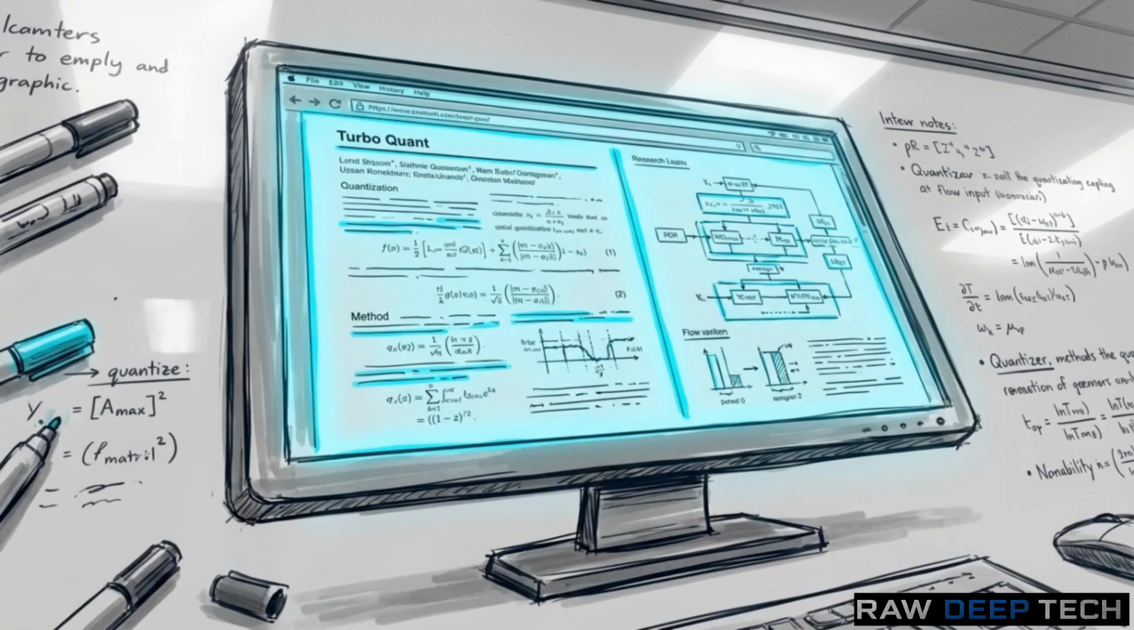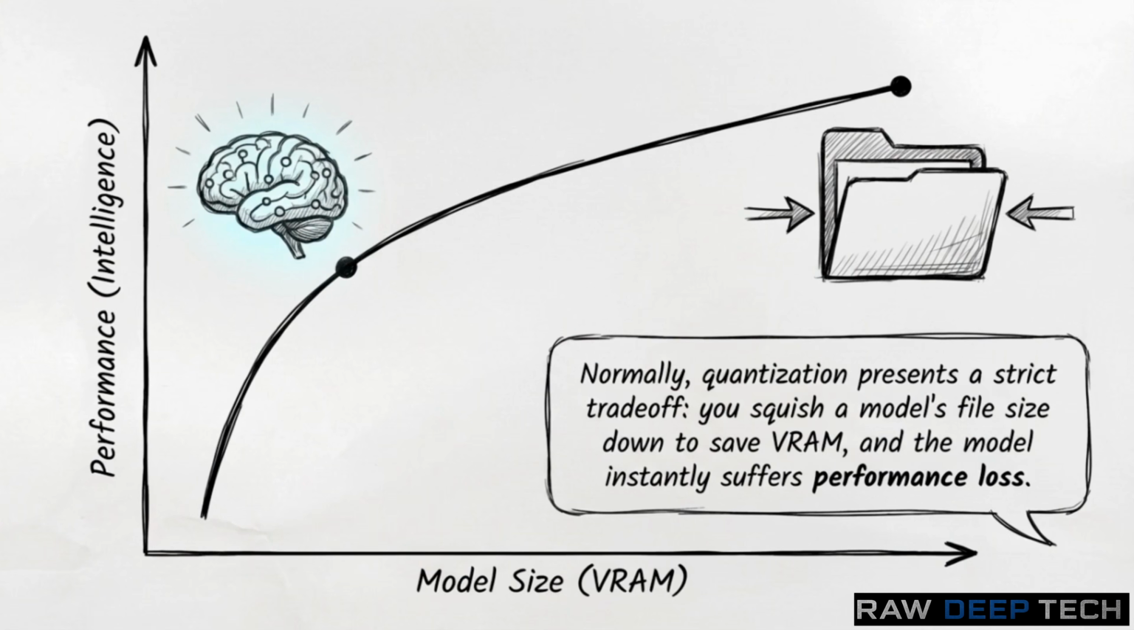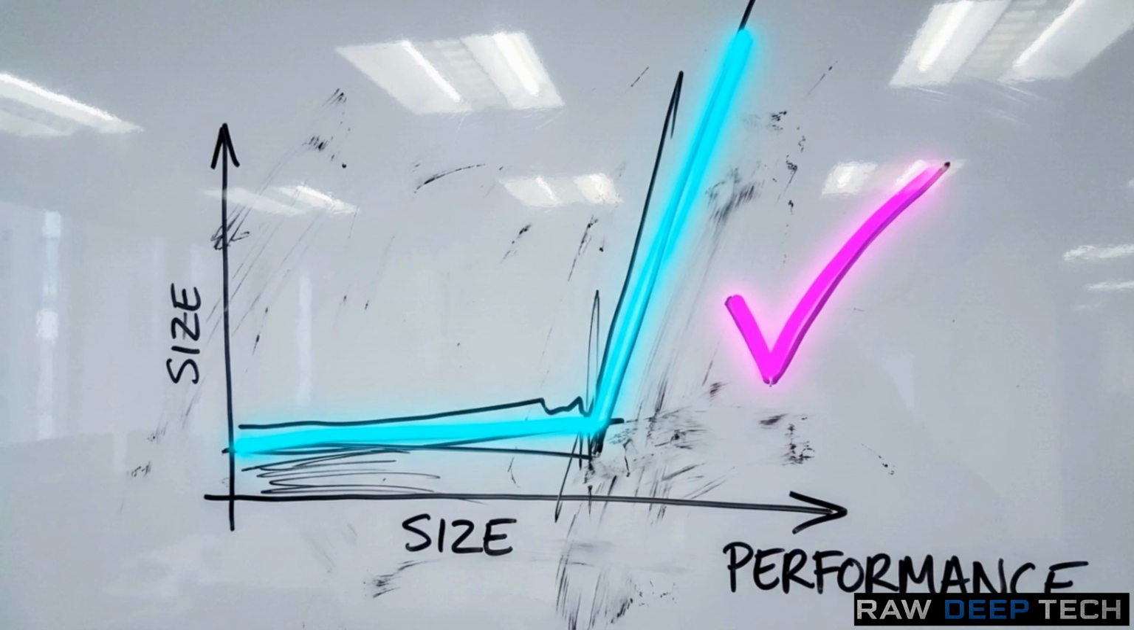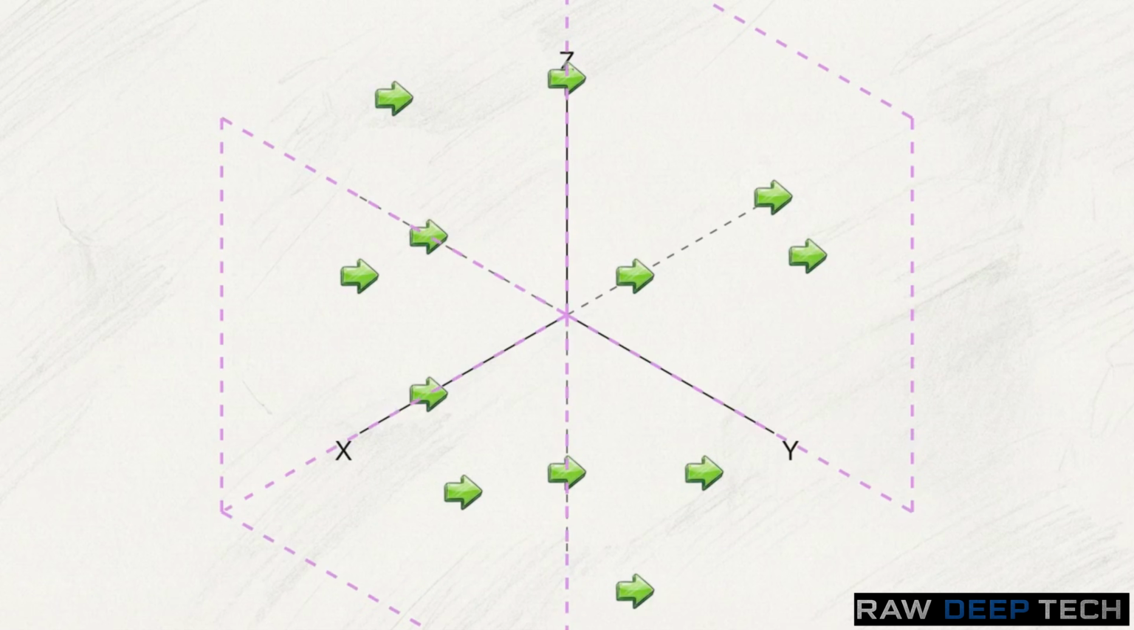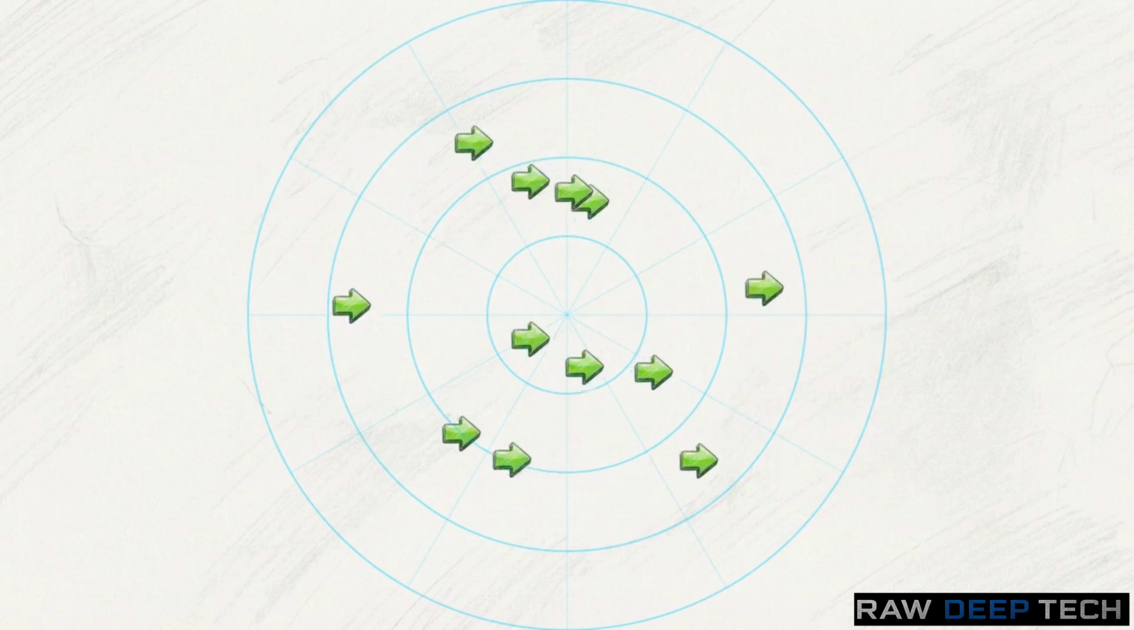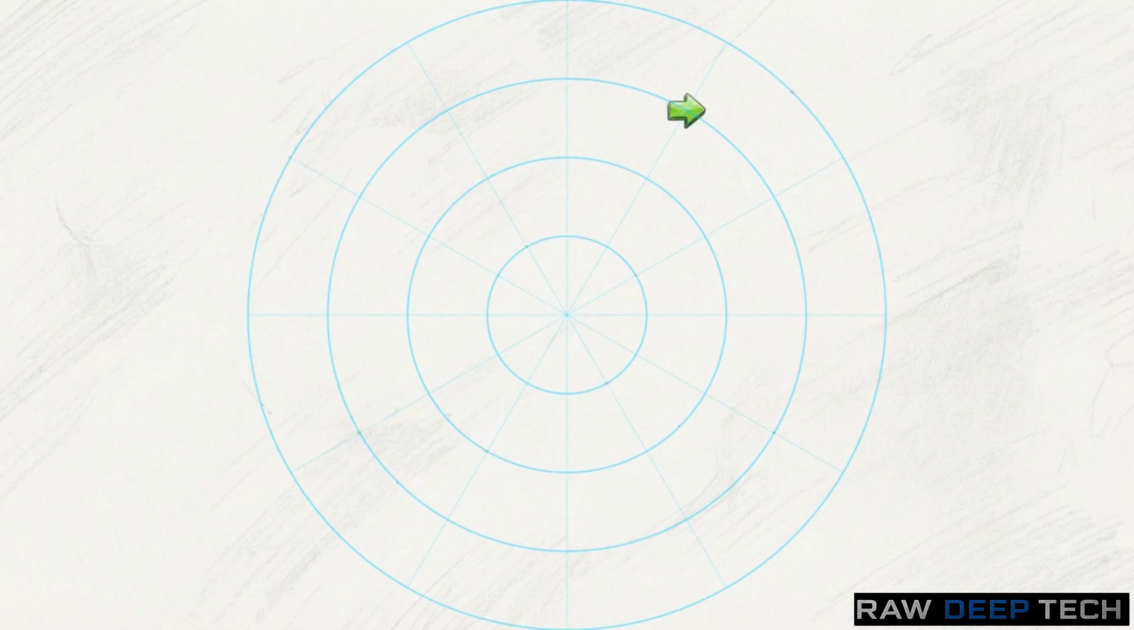Enter TurboQuant. It sounds like a marketing buzzword for energy drinks, but it's actually Google's highly effective new approach to quantization. Normally, quantization presents a strict trade-off. You squish a model's file size down to save VRAM, and the model instantly suffers performance loss. TurboQuant changes that trade-off. Neural networks traditionally store tensor weights on an XYZ Cartesian grid. It takes massive spatial memory. TurboQuant abandons this, compressing data into a flat circular polar coordinate system. The exact same information is now stored using just two metrics, a radius and an angle.